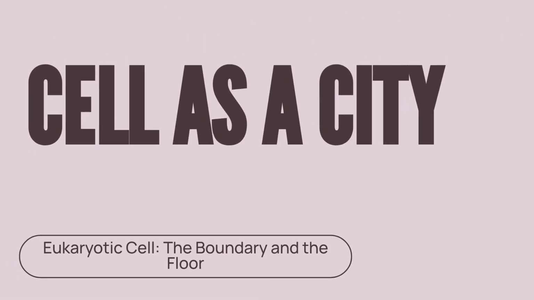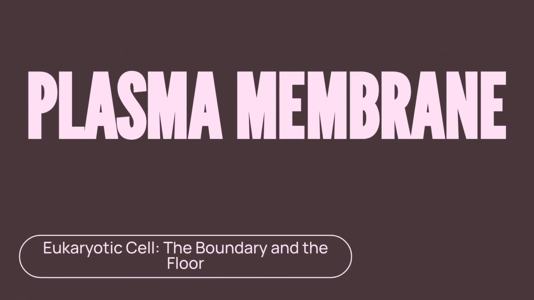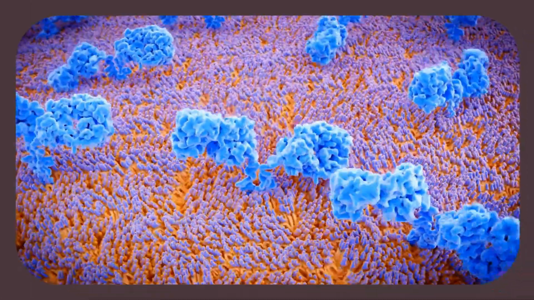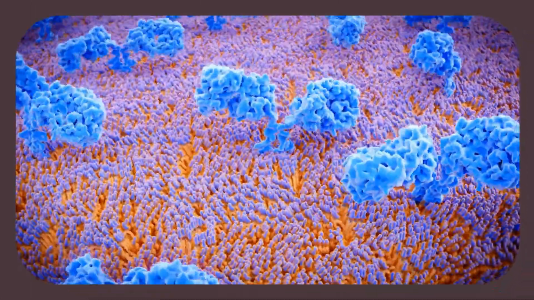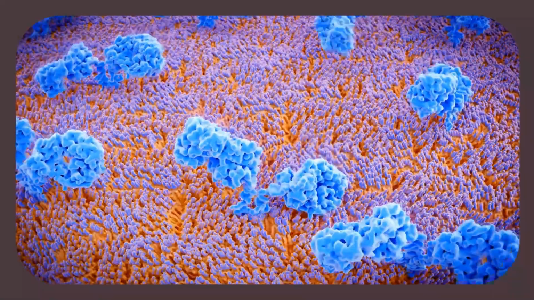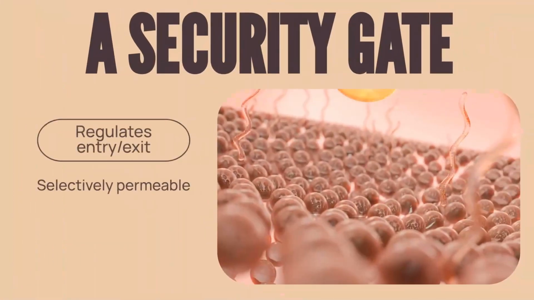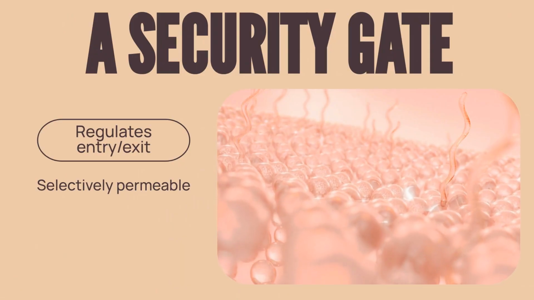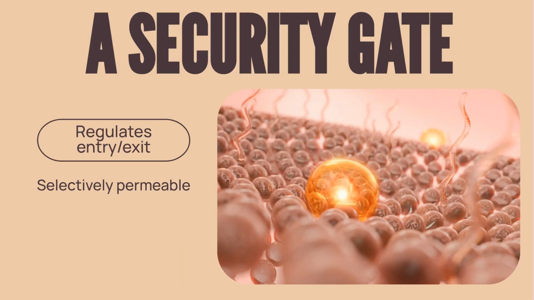Let's explore the structure of a eukaryotic cell by imagining it as a highly organized city. First, we look at the outer boundary, the city wall, which is the plasma membrane. Observe the plasma membrane, a fluid, moving double layer of lipids with proteins floating within it. This membrane acts as a security gate, regulating what enters and exits the cell, which means it is selectively permeable.